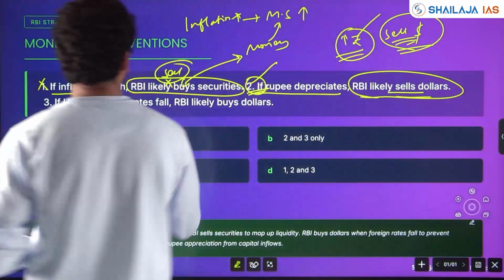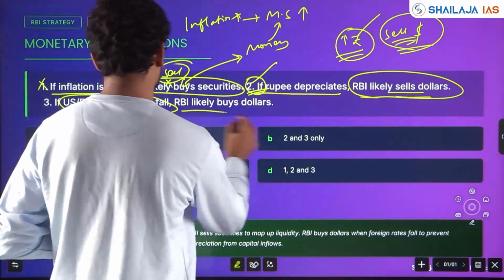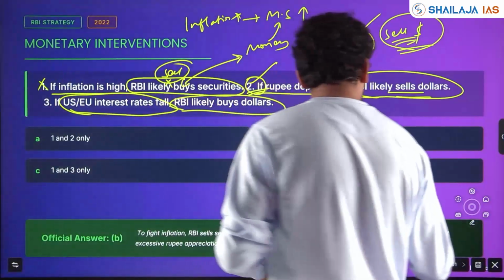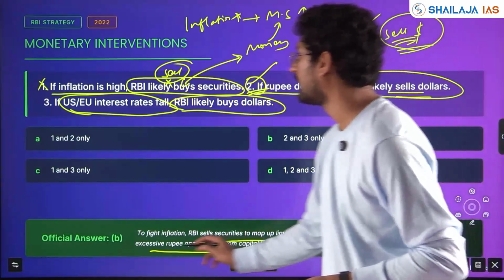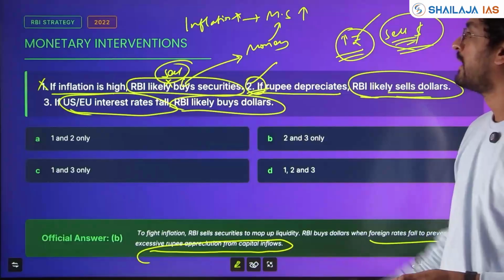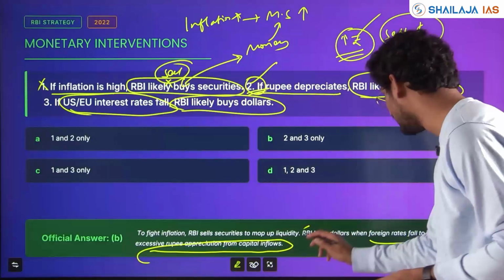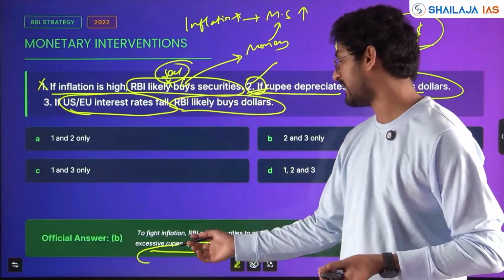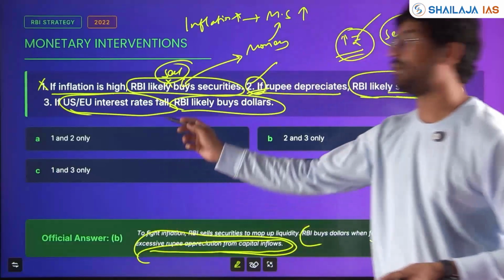If US and EU interest rates fall, RBI likely buys dollar. RBI buys dollar when foreign rates fall to prevent excessive rupee appreciation from capital inflows. Why? When foreign rates fall, to prevent sudden excessive rupee appreciation from capital inflows, what will it do?